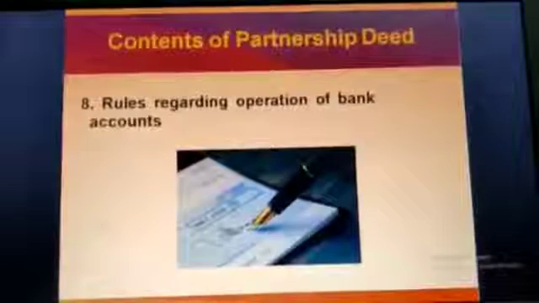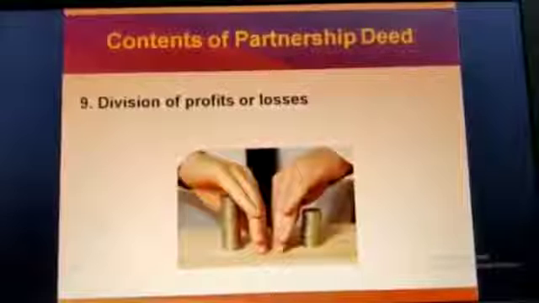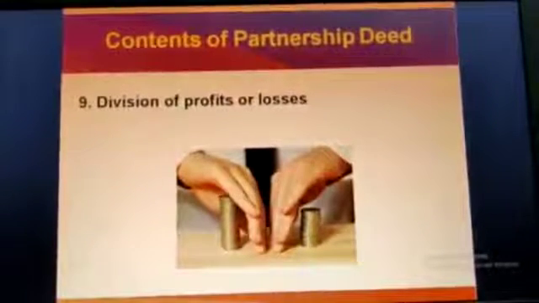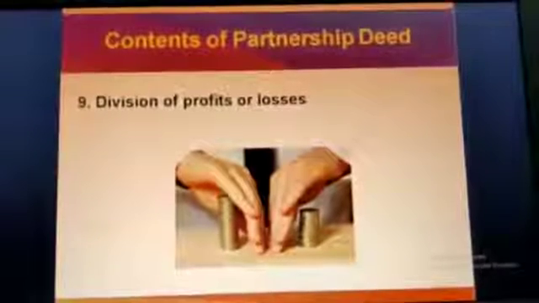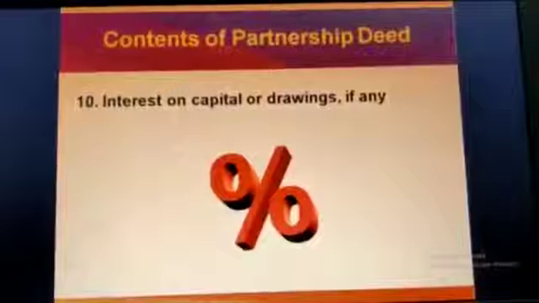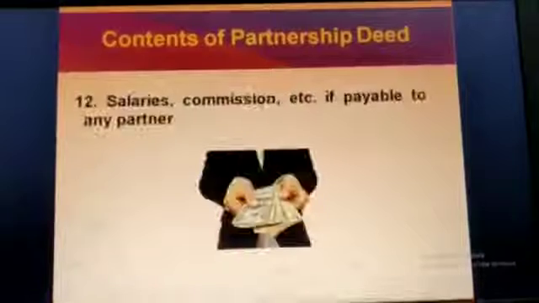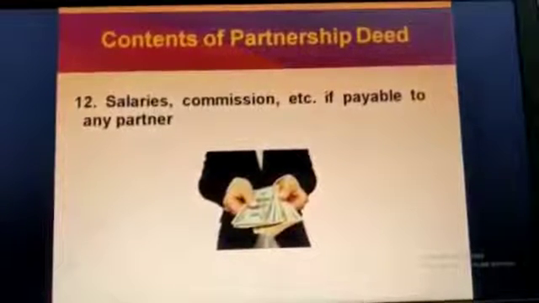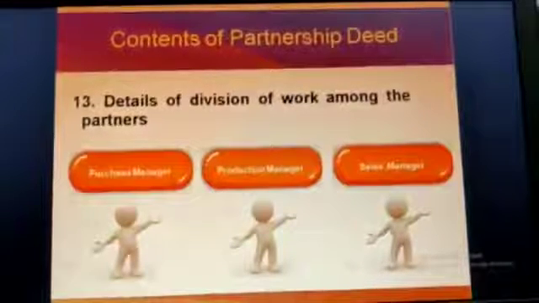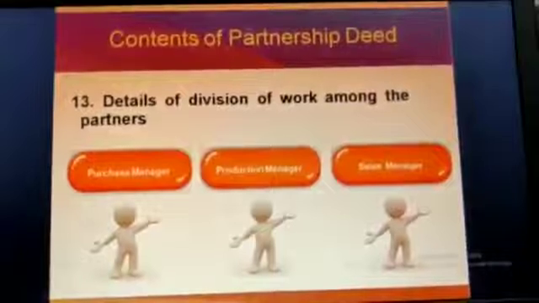Rules regarding operation of bank accounts. Division of profit or losses. What is the ratio of division of profits, like equal partners, or a ratio like 2, 3 and 1. Interest on capital or drawings if any. Interest on partners' loan to the firm. Salaries, commission, etc. if payable to any partner. Details of division of work among the partners, like purchase manager, production manager, sales manager, etc.